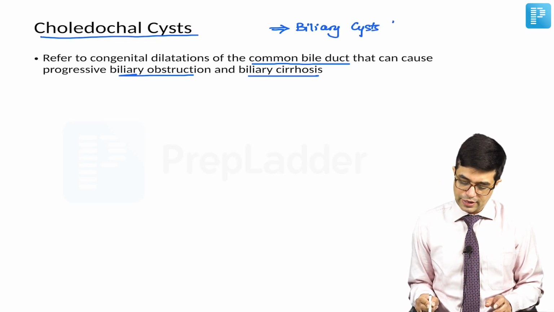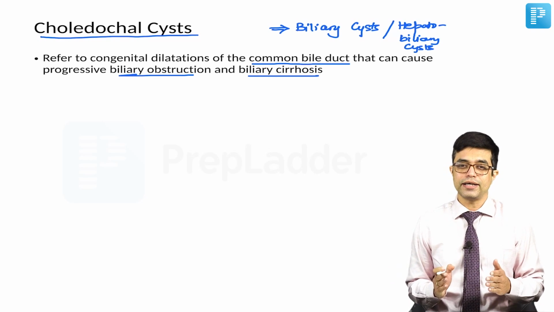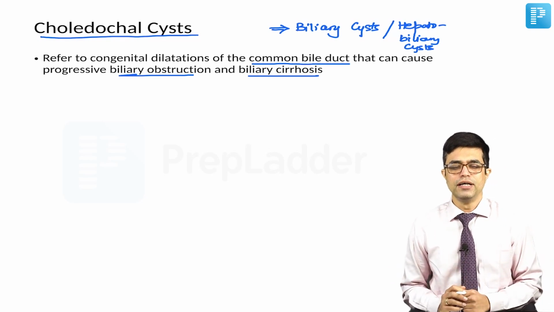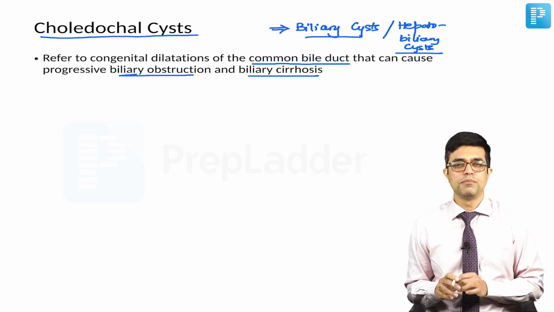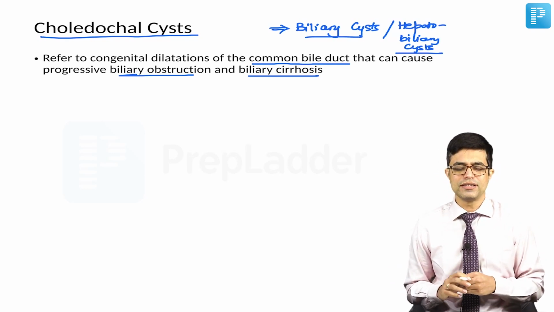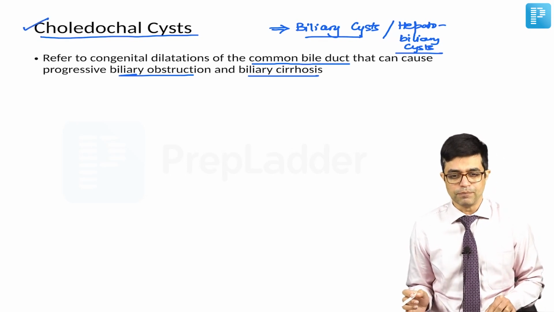or hepatobiliary cysts. Reason being that in some forms, that is type 4 and type 5, you find that it is not the common bile duct which is involved, but in fact the cysts occur in the intrahepatic part of the biliary system as well. So, biliary cyst or hepatobiliary cyst is the proposed term. However, if you look at the standard books, still the term choledochal cyst is used wherever it is possible.